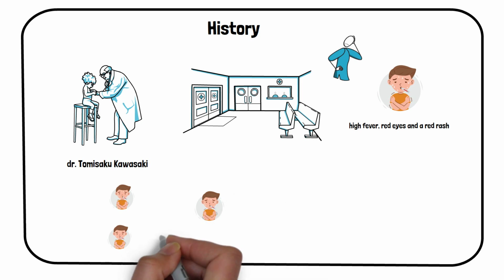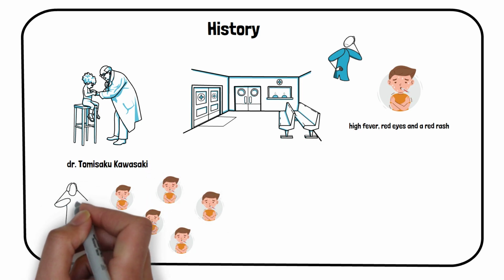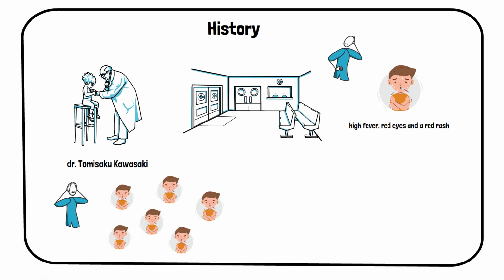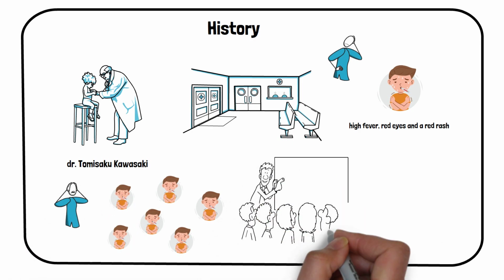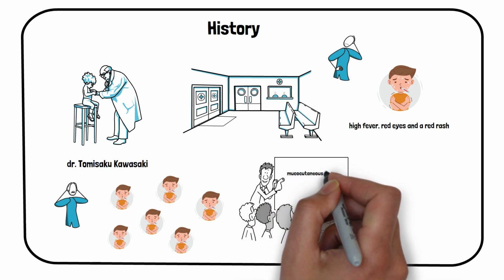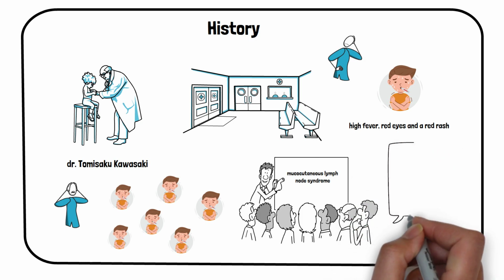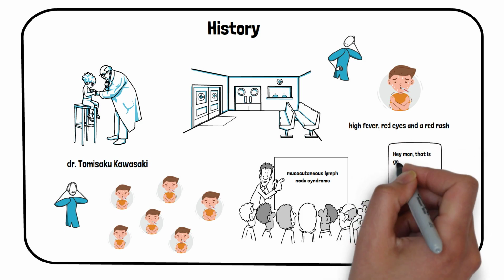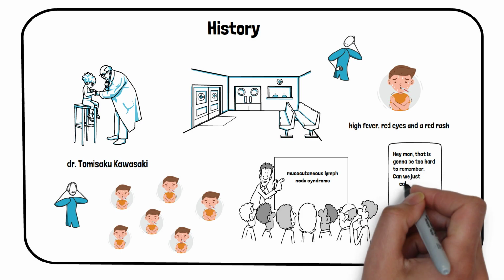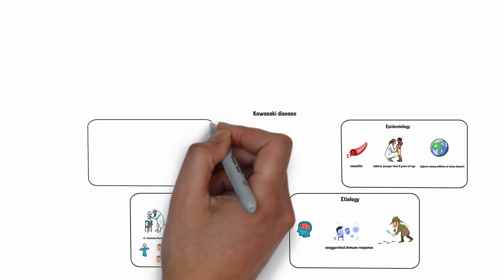The next year, 6 more children turned up at the hospital with the same symptoms, leaving Dr. Kawasaki puzzled. So he started collecting and publishing those cases, and after a few years he even came up with the name for this new disease. He called it mucocutaneous lymph node syndrome, but fortunately for all of us that have to learn it, Kawasaki disease is the name that stuck.